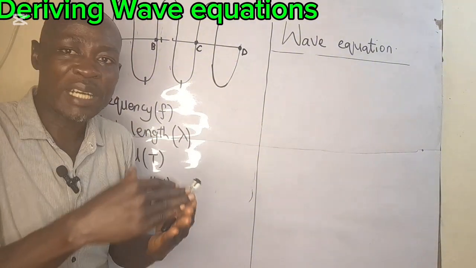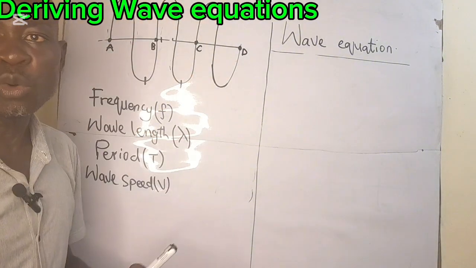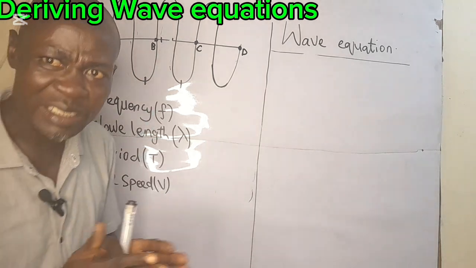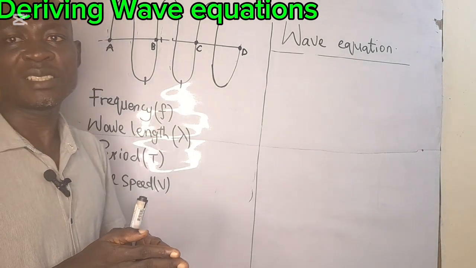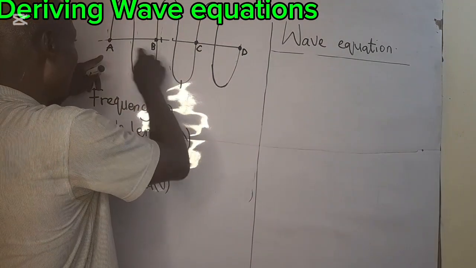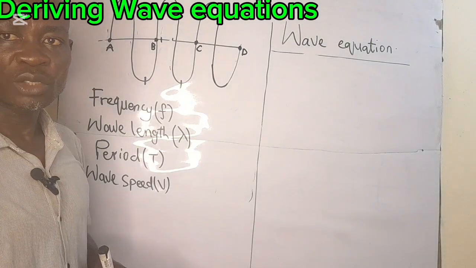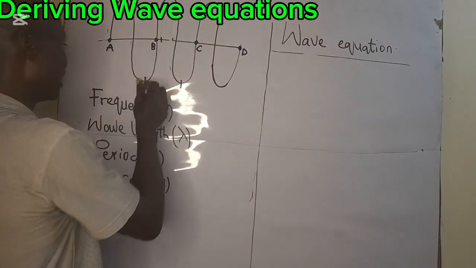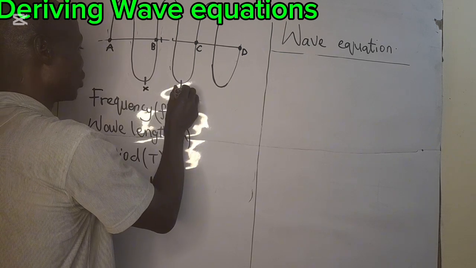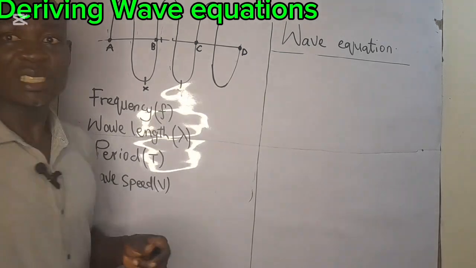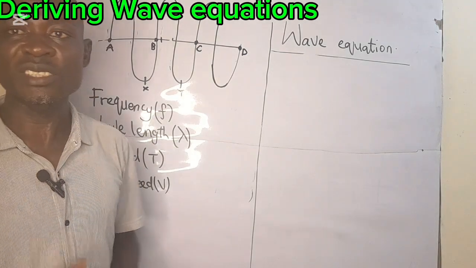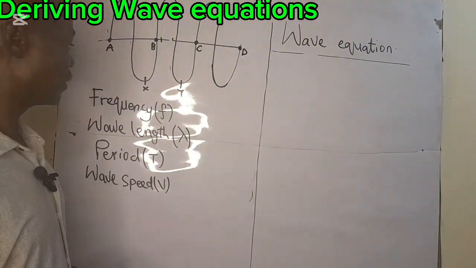They all comprise the upper and the lower half circle, and that makes a complete cycle. The distance between each point is what we call the wavelength. So wavelength can equally be the distance x and y here, which is the distance between two successive crests or troughs in a wave.